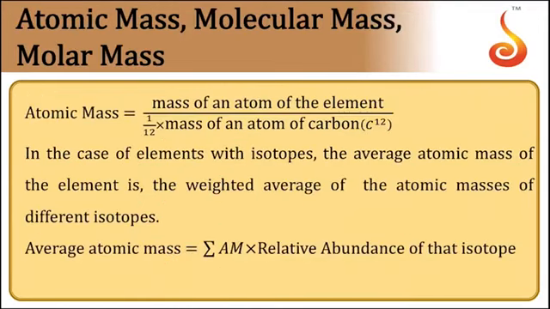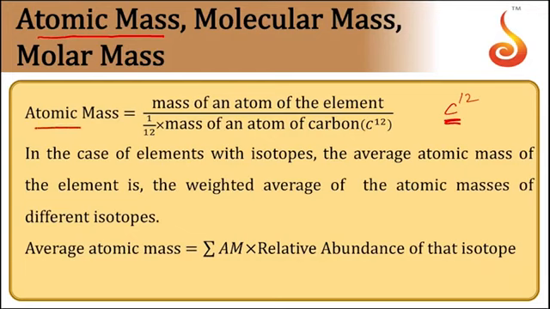Next we are moving towards the meaning of atomic mass, molecular mass and molar mass of a substance. Atomic mass is defined as the number of times the mass of an element is heavier than 1/12 of the mass of carbon. So here we have taken reference as the C12 isotope. The number of times the mass of an element is heavier than 1/12 of carbon itself is called atomic mass.